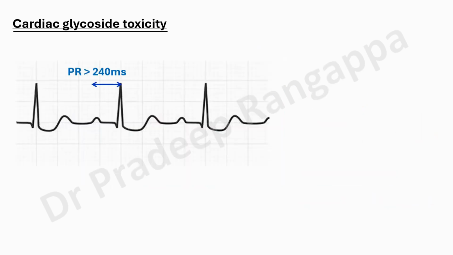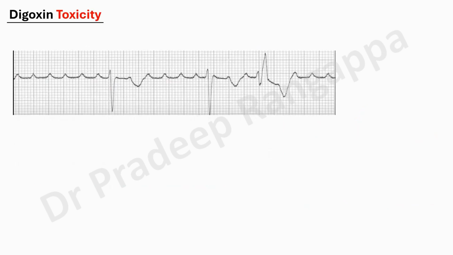Someone who is on digoxin, the PR interval gets prolonged, more than 240 milliseconds. Actually, QT gets shortened. This is the only drug where QT gets shortened, and there is a late peaking of the T waves. And of course, you'll have that sagging of the ST segment, which we call the Salvador Dali sagging sign, and you have prominence. These are the typical features you may see in a patient who is on digoxin and where digoxin level may be in therapeutic range. If they go towards toxicity, then these things happen.